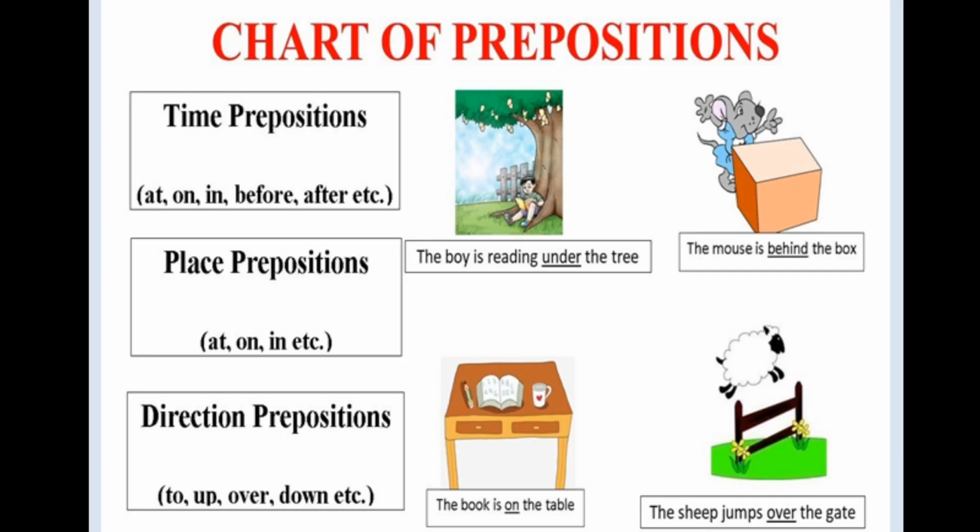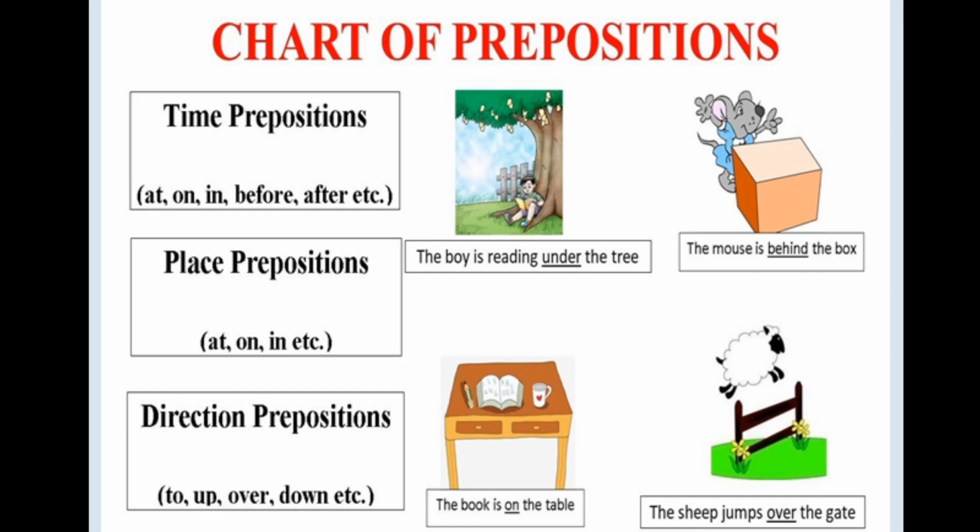Look, I give a chart here. You see time prepositions with examples, place prepositions with examples, and direction prepositions with examples. Look at the pictures because these give the proper definition of the preposition.